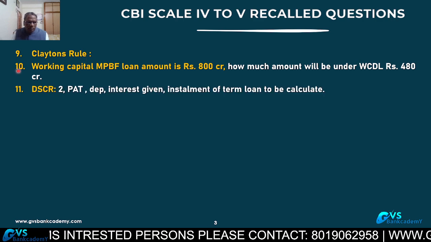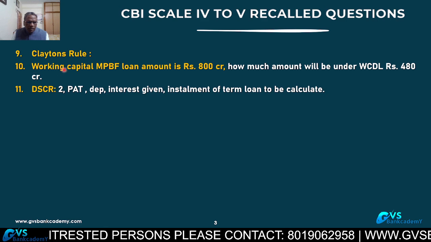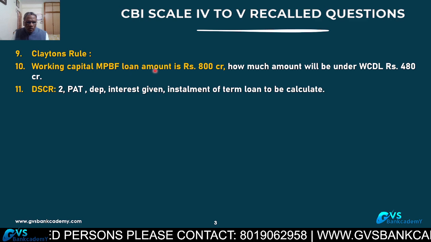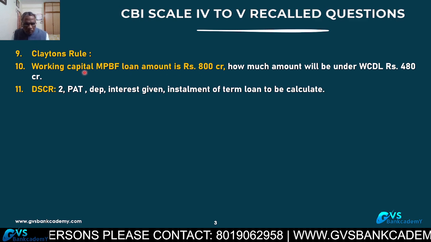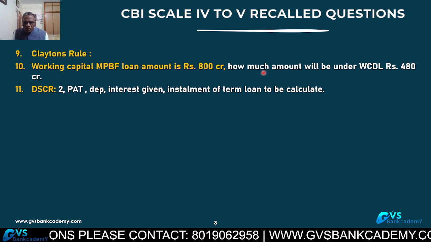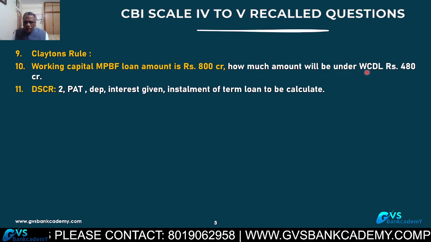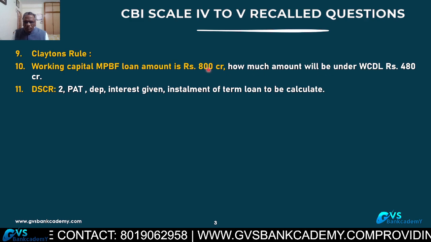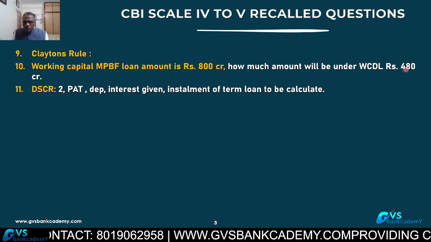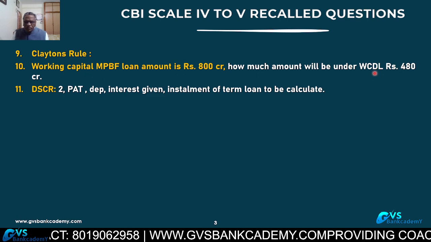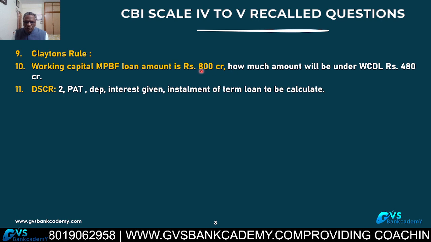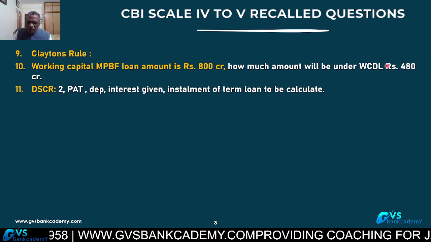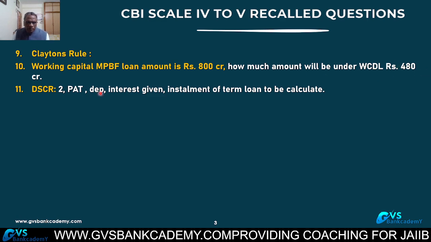Question number 10, working capital MPBF, maximum permissible bank finance, loan amount is 800 crores. Under the loan delivery system, how much will be the working capital demand loan? Working capital loan delivery, 60%. 800 crores into 60%, 480 crores. 60% is demand loan, 40% is working capital cash credit. So they asked the demand loan, 60%, 480 crores.